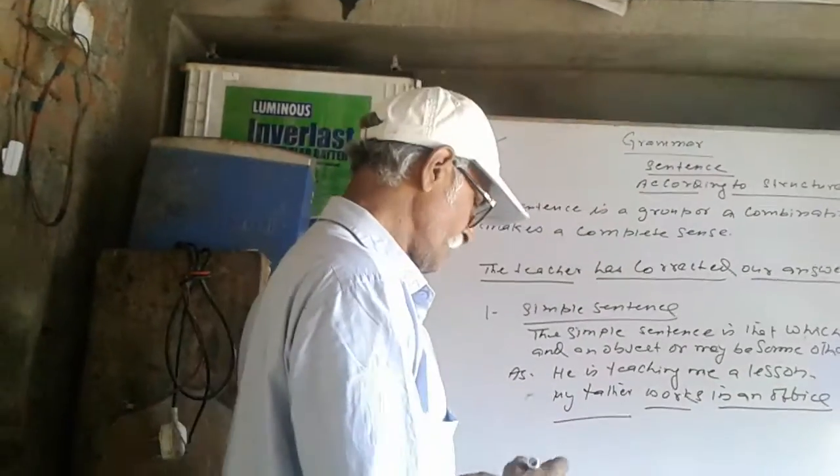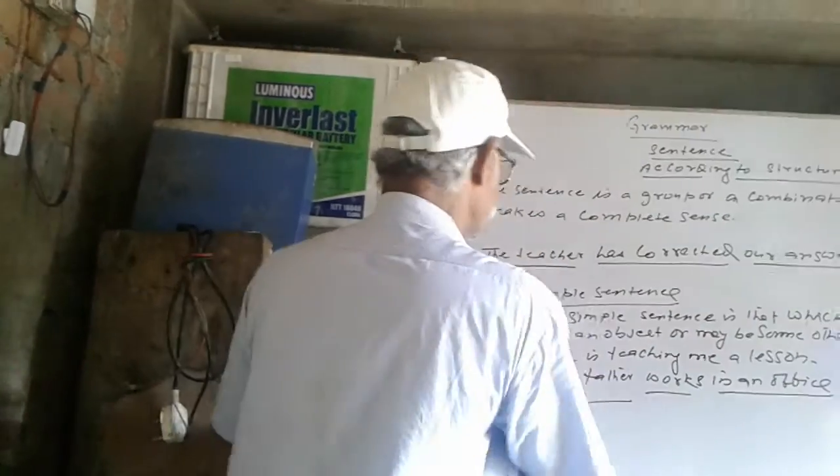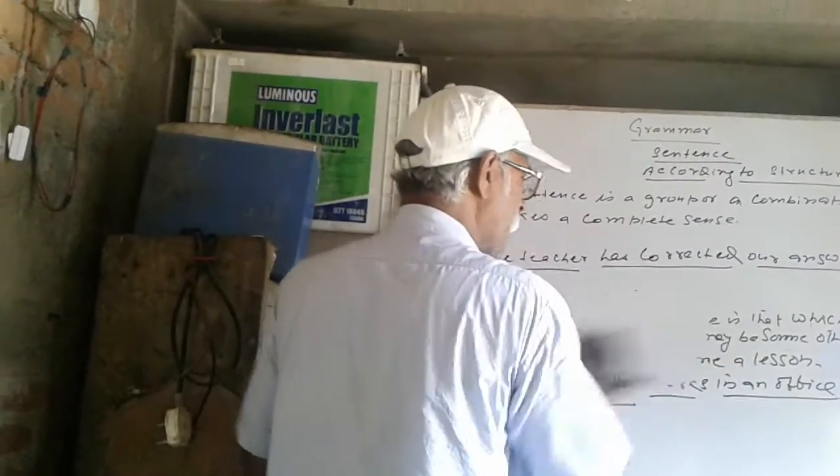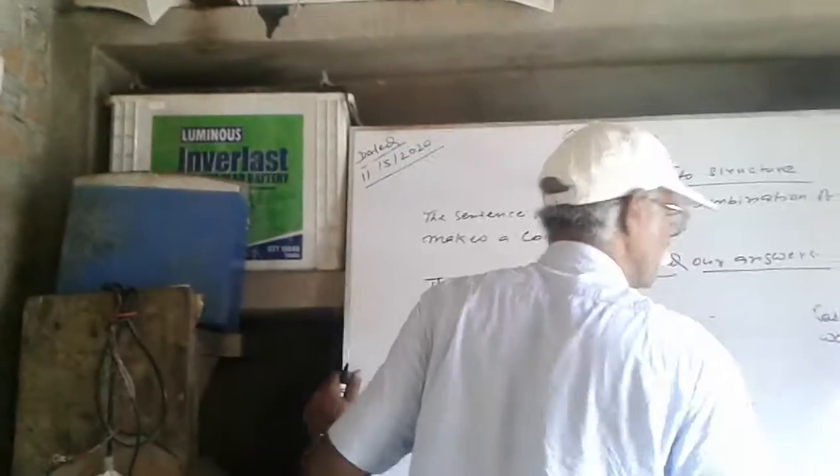Now come to the next one, the compound sentence. Not complex but compound sentence.